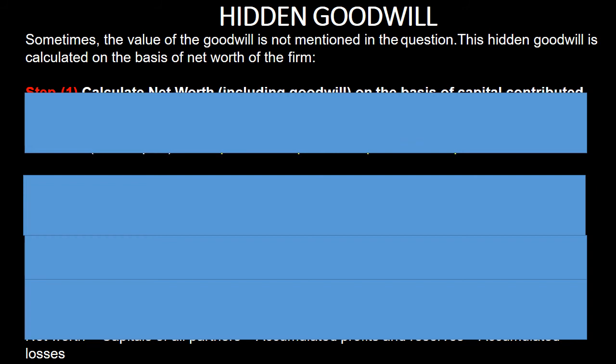So we must search that goodwill first. हमें उस goodwill को पहले सर्च करना होगा. I am repeating it again. जितना किसी पार्टनर को कैपिटल लाना होता है, जब वो कैपिटल उसके प्रपोर्शन में कुछ एक्स्ट्रा लेके आता है, the extra which he is paying in addition to his actual capital, that extra is known as hidden goodwill.